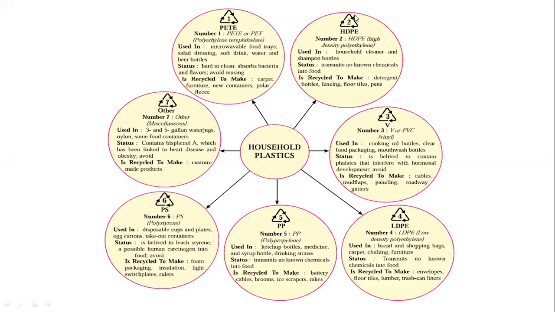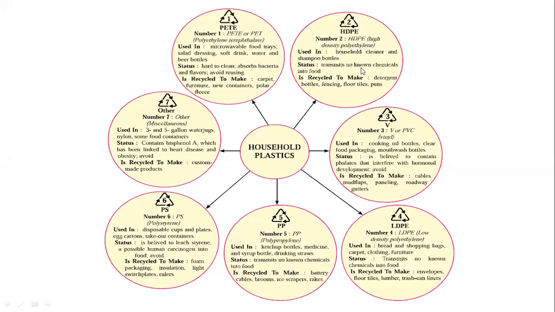Then I am coming to number 2. This number 2 mark is HDPE. Wherever you find such a mark with number 2 written, it means it is made of high density polythene, remember. This mark is found on household cleaner and shampoo bottles. So at our home, if a shampoo bottle is there, we have to check whether such a mark is there. Number 2 indicates high density polythene, HDPE.